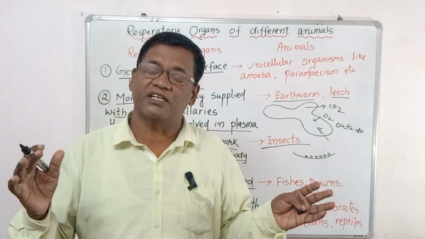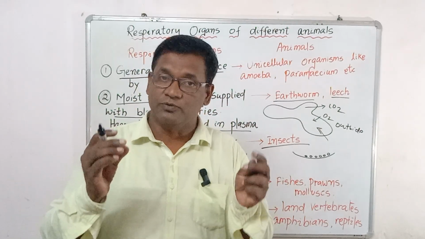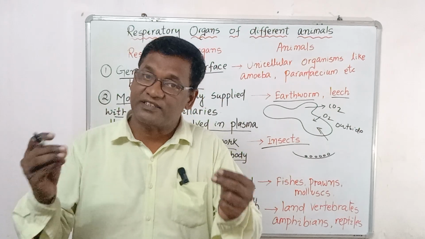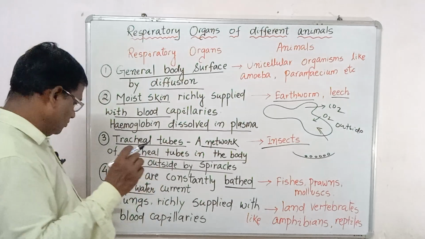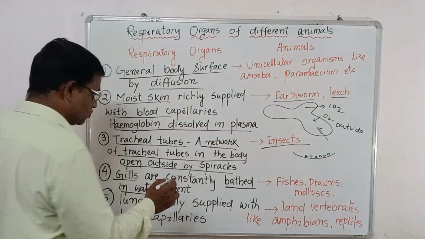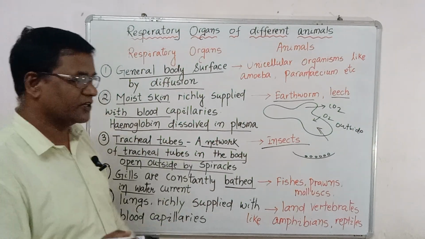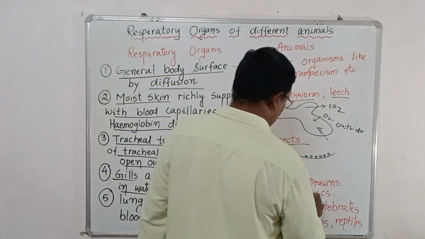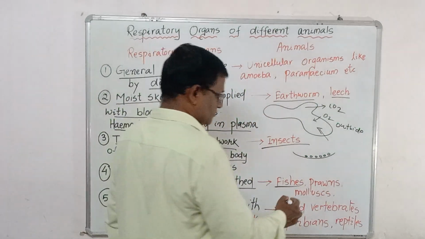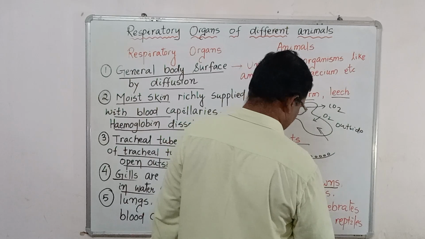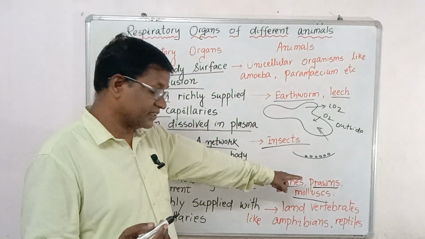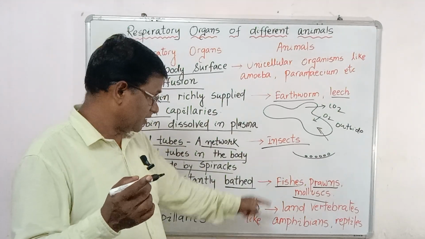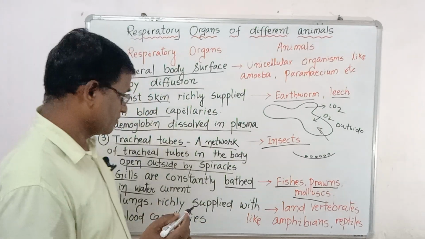Bathing means coming in contact with the water, by which the fish is able to take oxygen from the water through the gill. Now, what are the questions expected? What is the respiratory organ of fish? Gill. What is the respiratory organ of prawns? Gill. What is the respiratory organ of molluscs? That is gill. Don't forget that the prawn belongs to Arthropoda, fish to Chordata, and Mollusca